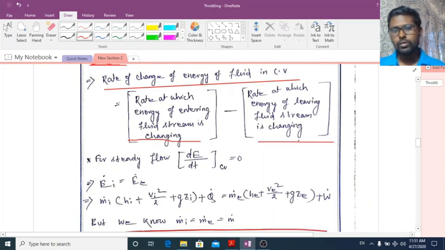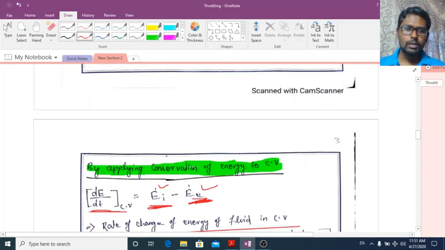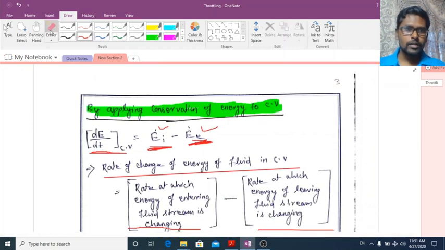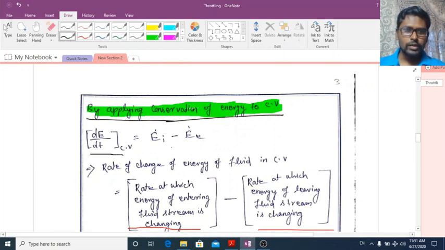That means whatever energy is coming into the control volume minus whatever energy is going out of the control volume with respect to time.